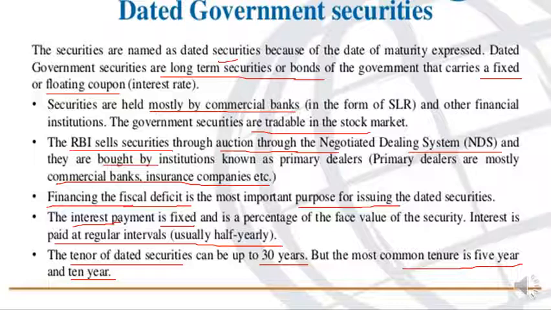There is a particular procedure. As per the procedure specified by the NDS, the same procedure will be followed at the time of issue of dated government securities. Issuer is the RBI; borrowers are commercial banks, financial institutions and foreign institutional investors. Next point is why the government issues dated government securities. The purpose of issue of dated government securities is to overcome fiscal deficit. To overcome the fiscal deficit, the government generally issues dated government securities or dated bonds.